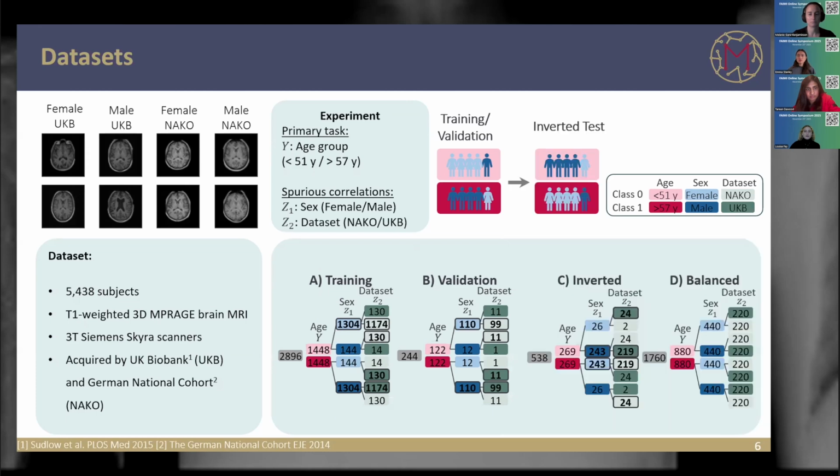So therefore, we inverted this distribution, which now means the younger group consists mainly of male subjects, and the older group mainly consists of female subjects. And likewise, again, we also swapped that for the data set. So now we have a data set which also has a changed spurious correlation compared to the training. And then additionally, we have a balanced data set where all classes are balanced.